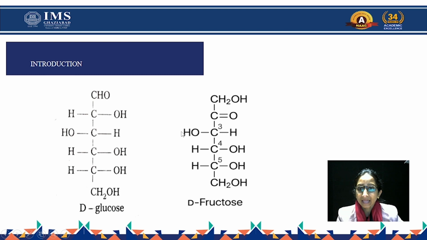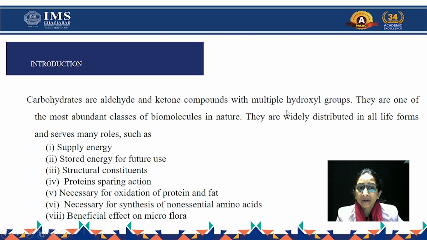So we can say that carbohydrates have multiple hydroxyl groups, or polyhydroxyl groups. Carbohydrates are compounds that have polyhydroxyl groups along with an aldehyde or a ketone group. When the aldehyde group is present in a carbohydrate molecule, we call it an aldose. And when the carbonyl or ketone group is present in the carbohydrate structure, we call it a ketose. So carbohydrates are polyhydroxyl groups along with aldehyde and ketone.